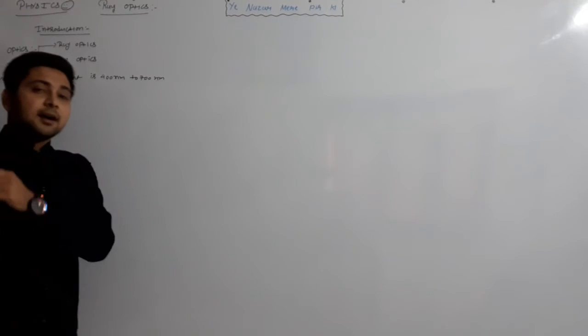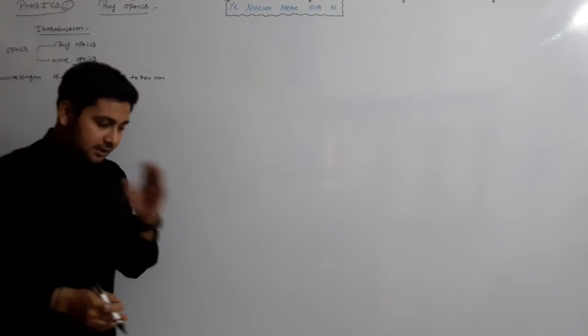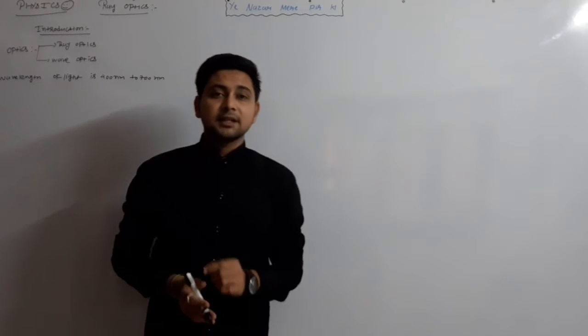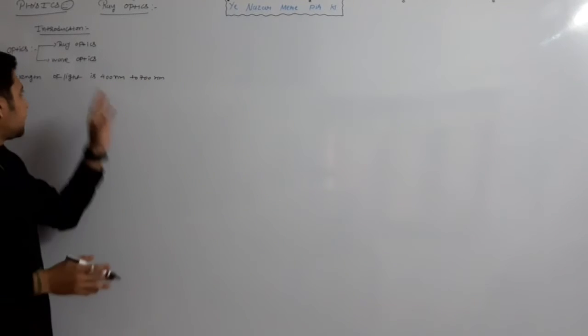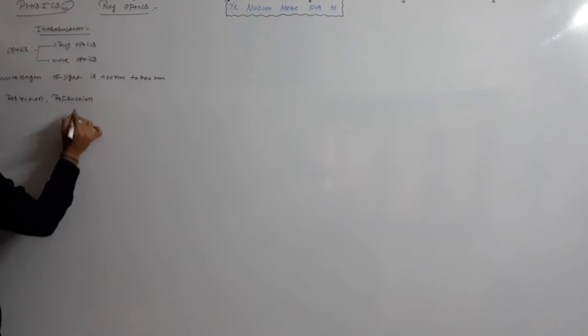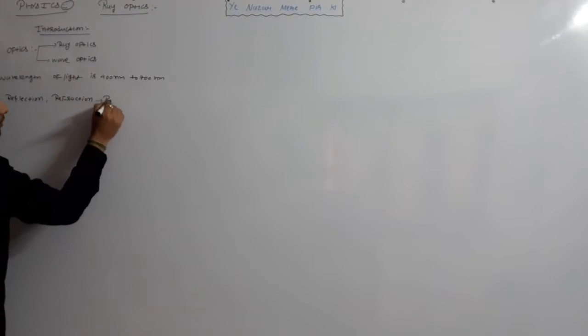Now our 9th chapter is about ray optics and our 10th chapter is about wave optics. Then what do we have to study in this chapter? In this chapter, we have to study about ray optics. There are two phenomena, reflection and refraction. Both can be understood by ray optics.